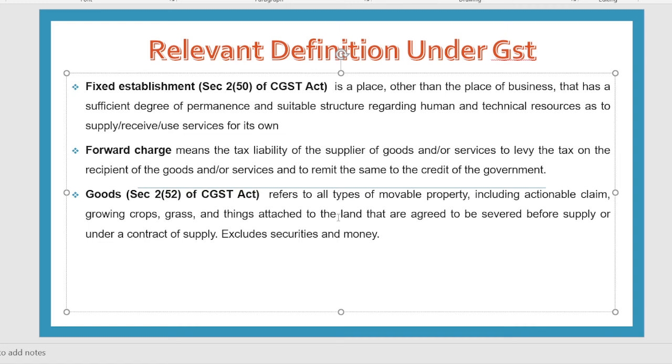Now goods means all types of movable property, okay, not immovable, movable property including actionable claim, growing crops, grass and things. So this all comes under the definition of goods. So if you sell some land, the land is not goods, but the trees and plants on it can be treated as goods. Further, actionable claims, such as any type of certificates, will be treated as goods or commodity.